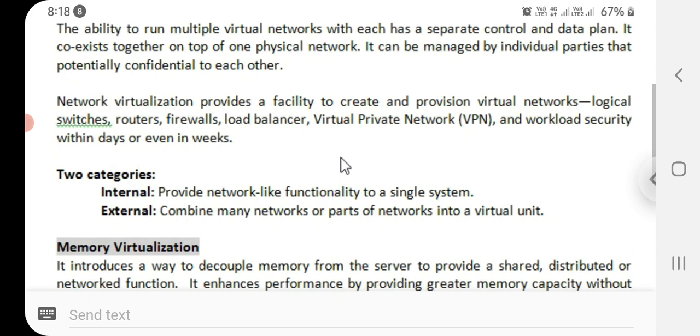So these are two categories. One is internal and one is external. Internal means providing network-like functionality to a single system. External means combining many networks or parts of networks into a virtual unit.